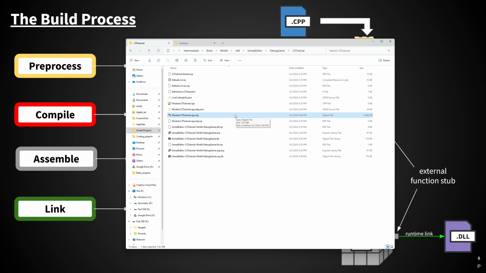The reason for that is that the system is smart enough to combine all output from the assembly phase into a single object file when they're all built at the same time. Now I'm going to make a quick modification to the project by just adding a print statement to my character class, and then I'm going to rebuild and we'll see what happens here.